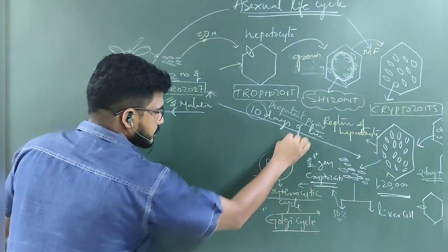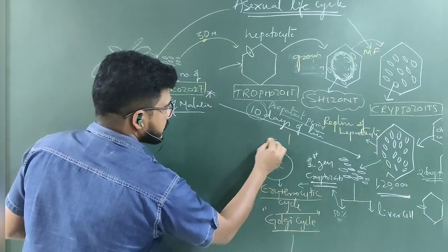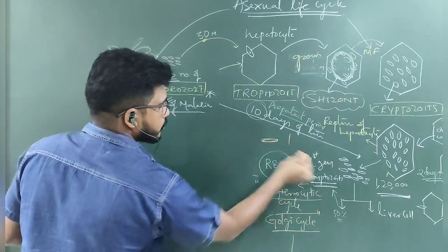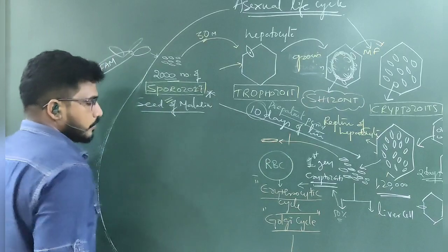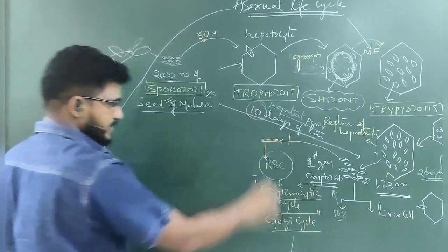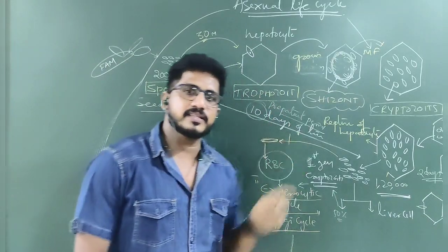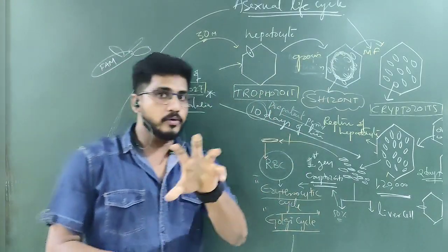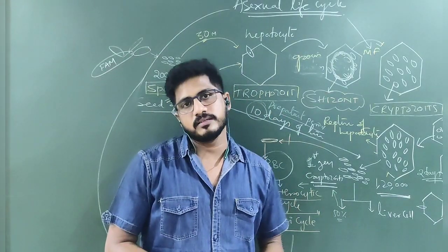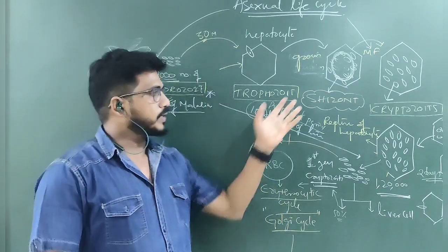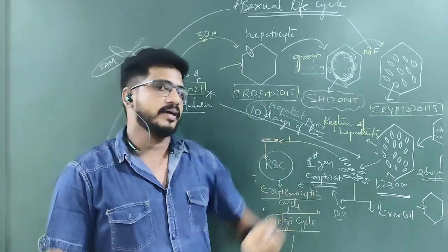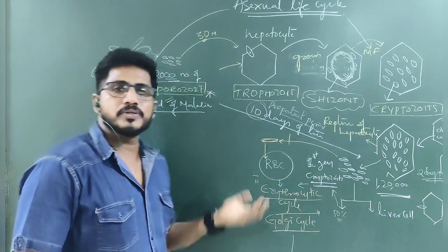So this is called a cryptozoite. Clear? Once this cryptozoite enters the RBC, why are they selecting RBC? I already told you why they select the liver cell. Inside the liver cell, glycogen is present, an eatable thing, called animal starch. To develop, glycogen is required. But why are they choosing RBC now?